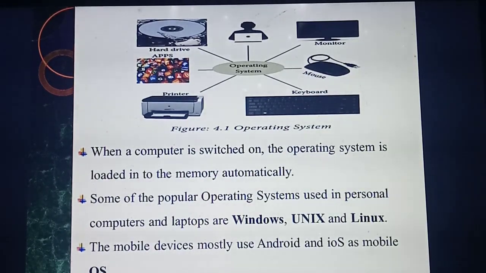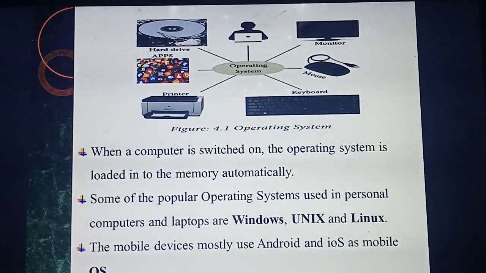This operating system. In the first chapter itself we studied under the heading booting. When you switch on the computer, are you remembering the topic booting? When you switch on the computer, the operating system loads everything through the bootstrap loader. That process is called booting. So here also, when you switch on the computer, the operating system is loaded into the memory automatically.